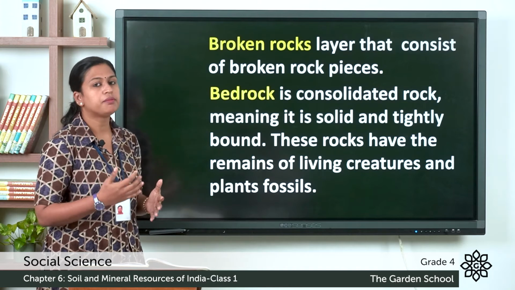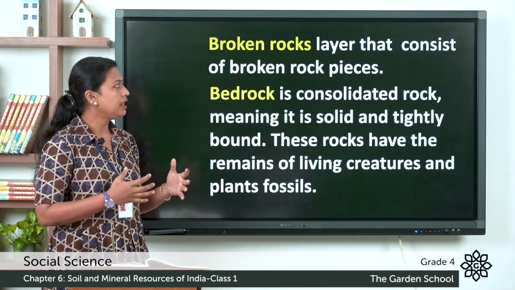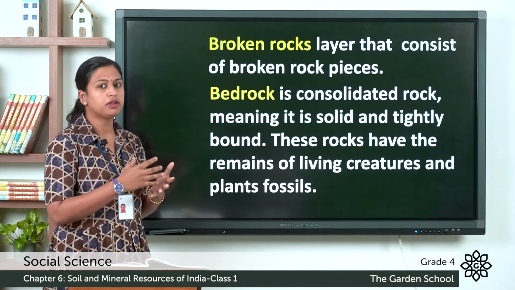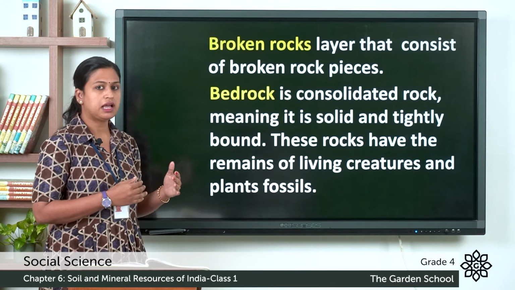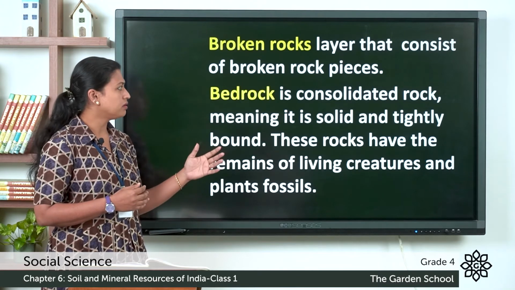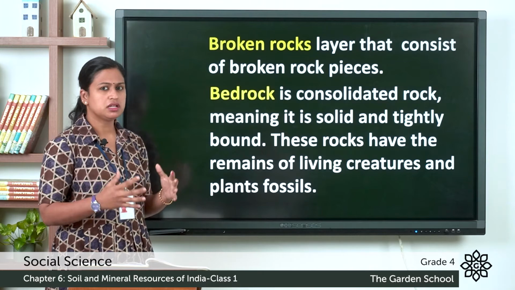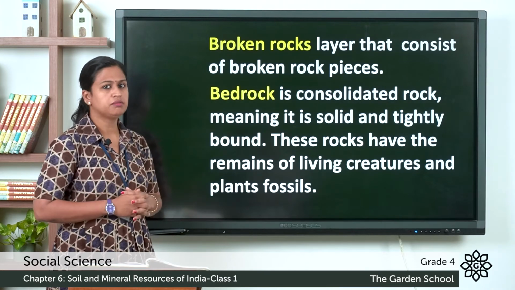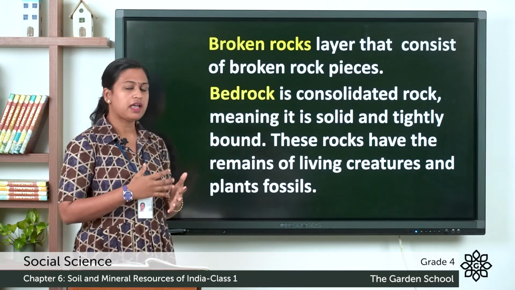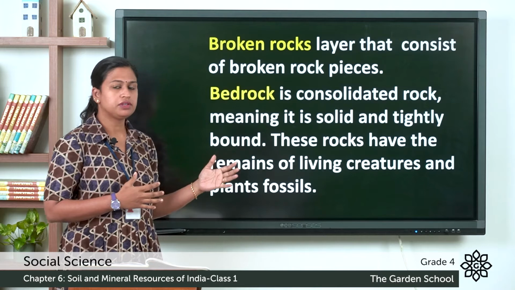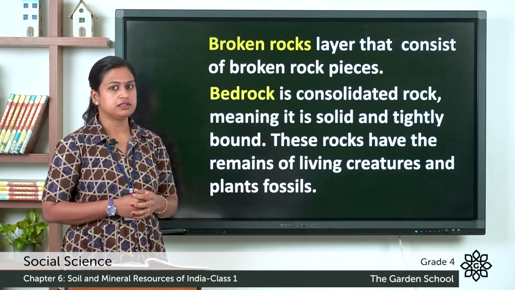Then we have broken rocks. It is the layer that consists of broken rock pieces. The last layer is the bedrock. It is consolidated rock. That means it is solid and tightly bound. These rocks have the remains of living creatures and plant fossils.